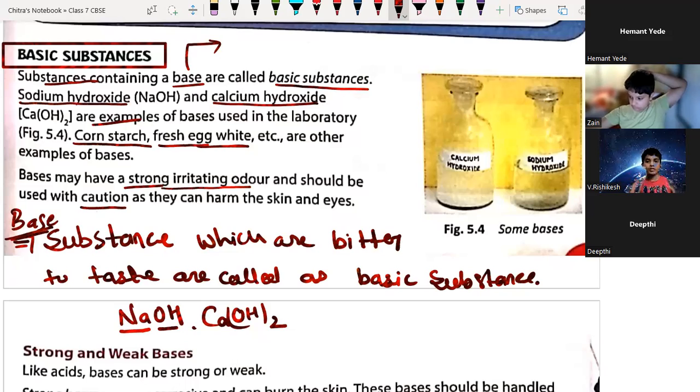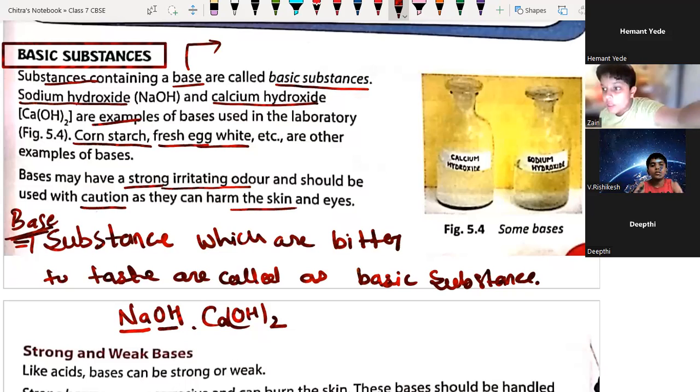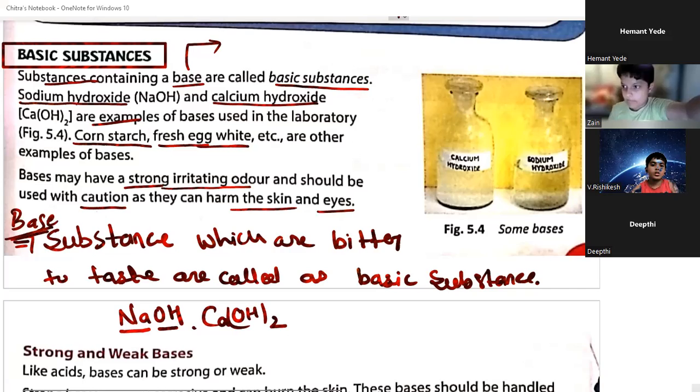That's why we have to take proper precautions before using such strong basic substances. They can harm the skin and eyes because they are very strong. I want everyone to take a screenshot of this first.